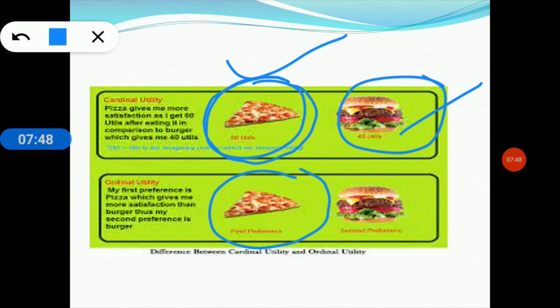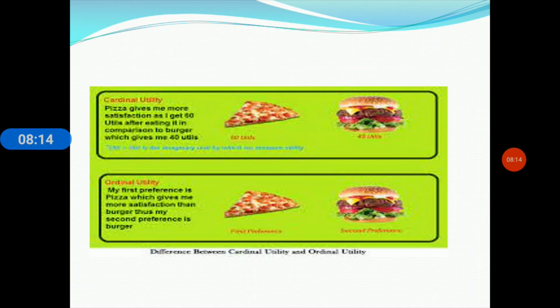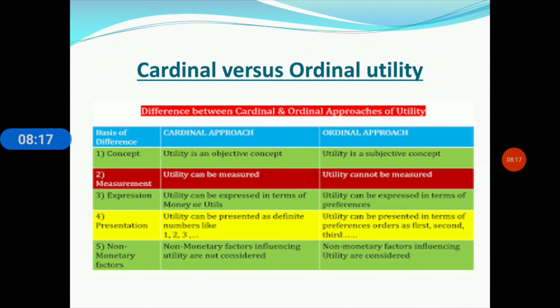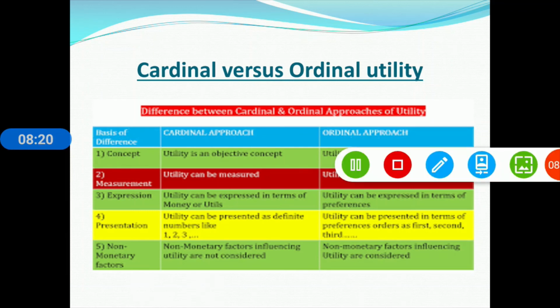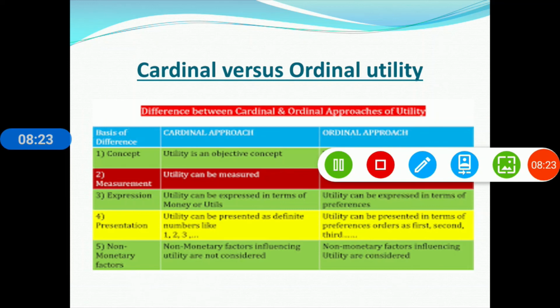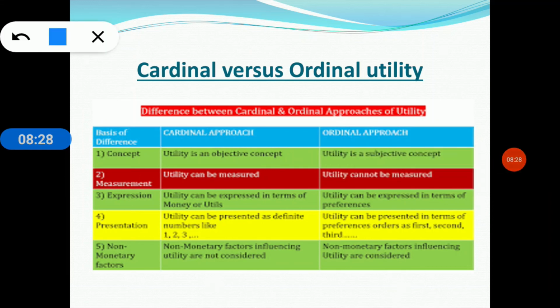So now this is the basic difference between the cardinal and the ordinal utility approach, because the cardinal utility approach can be measured in money, in a number, and the ordinal utility approach cannot be measured in numbers. It is measured only by ranks or order of preferences. Now going to my next slide. So here there are some differences between the cardinal and the ordinal utility approach, and all things we have already discussed in my discussion.